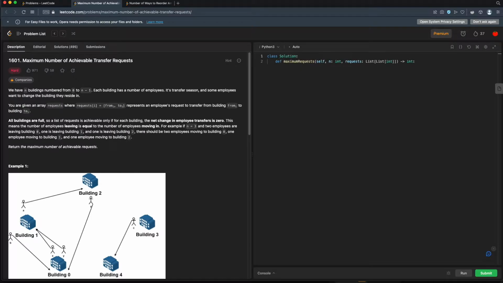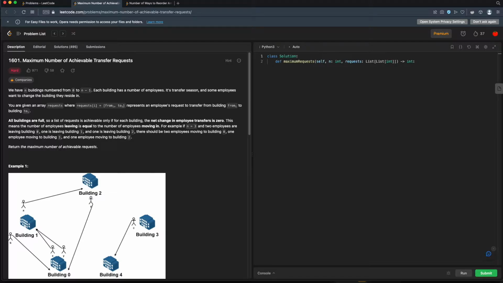Today we're doing LeetCode problem 1601, maximum number of achievable transfer requests. This is a hard problem. We have n buildings numbered from 0 to n-1. Each building has a number of employees. It's transfer season, and some employees want to change the building they reside in. You are given an array requests, where requests[i] = [from, to] represents an employee's request to transfer from building from to building to.